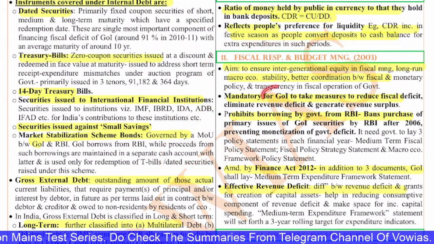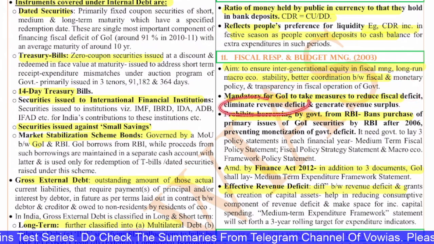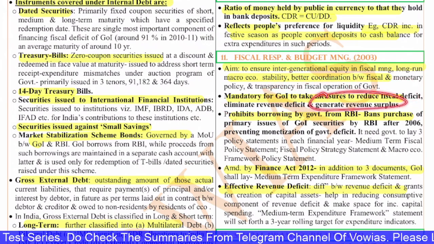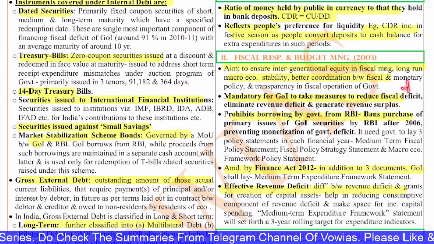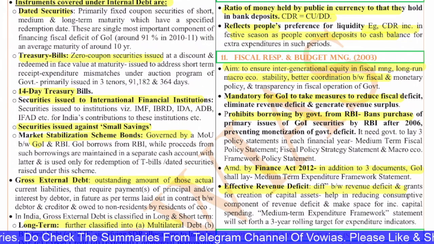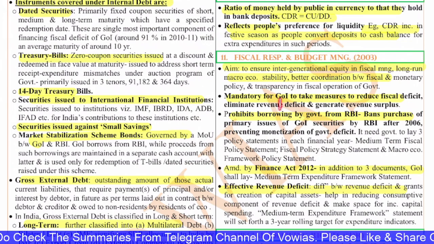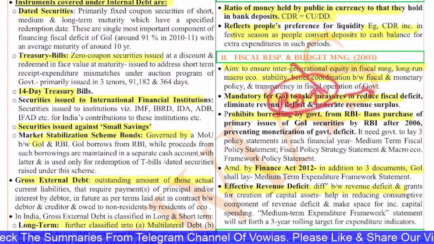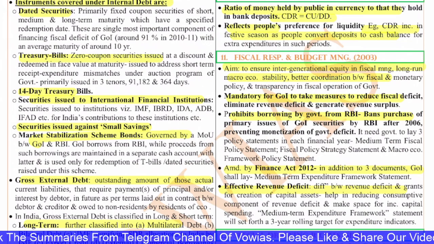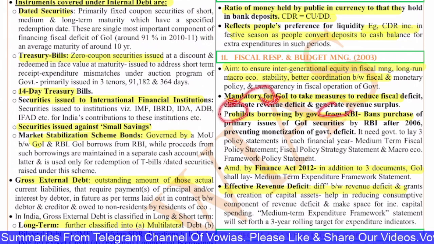It is mandatory for the government to take measures to reduce the fiscal deficit and eliminate the revenue deficit and generate revenue surplus. That means if you see the capital assets, they in fact create some assets and they will generate revenue. But the revenue expenditure in fact doesn't generate any revenue. So the revenue deficit is seen as something that will waste money. So eliminating this revenue deficit is the target of the government. And also this FRBM prohibits the borrowings of the government from the RBI.